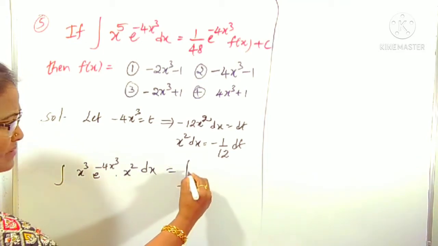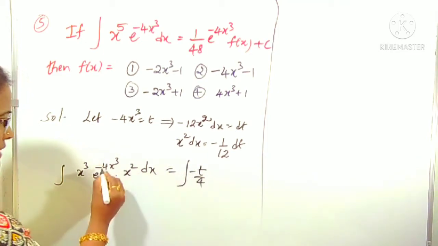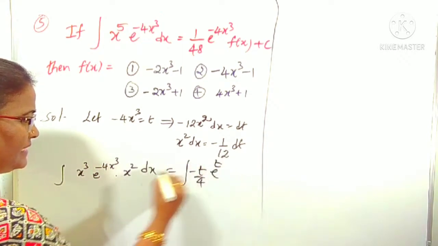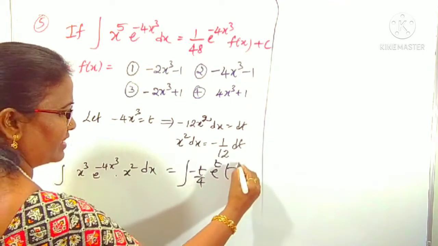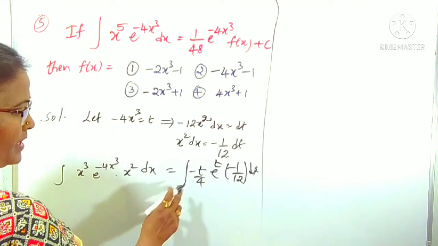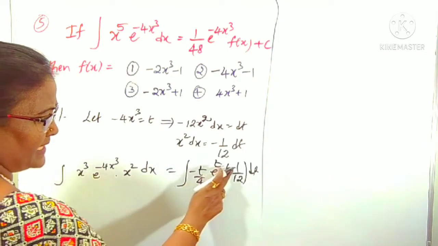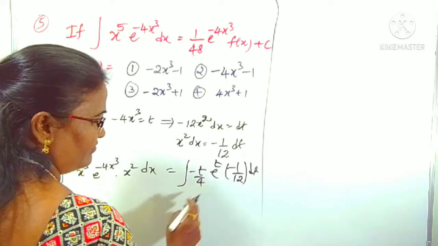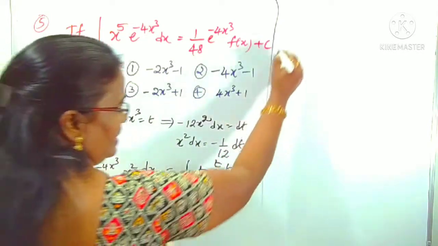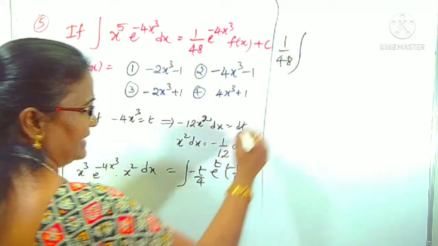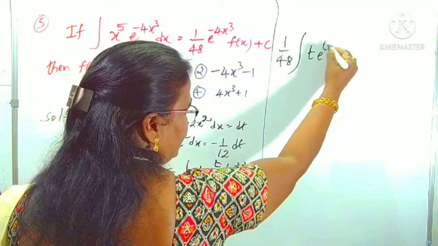In place of x cube we can put minus t by 4, e power t, and x square dx is minus 1 by 12 dt, right? What is the next step? Minus 1 by 12 into minus 1 by 4, that is 48. Minus into minus is plus, so 1 by 48 into the integral of t into e power t dt.